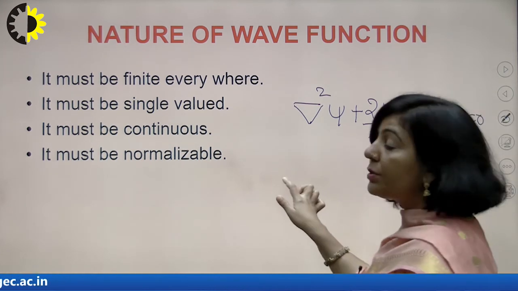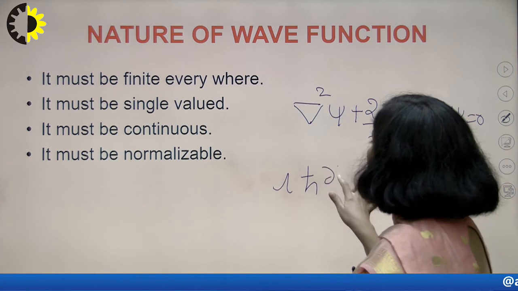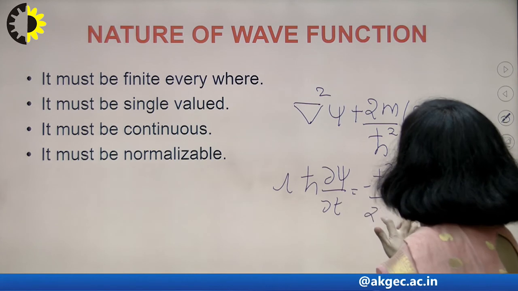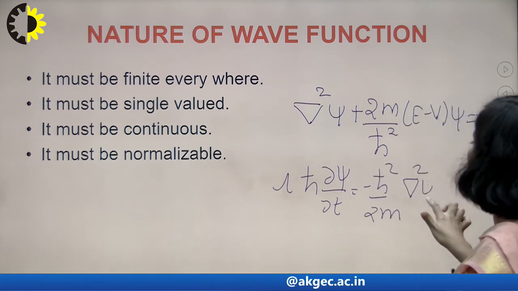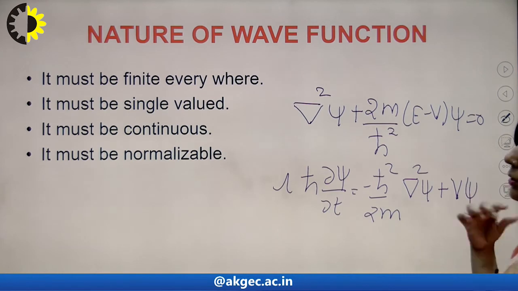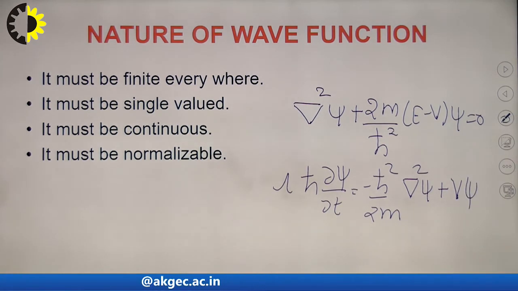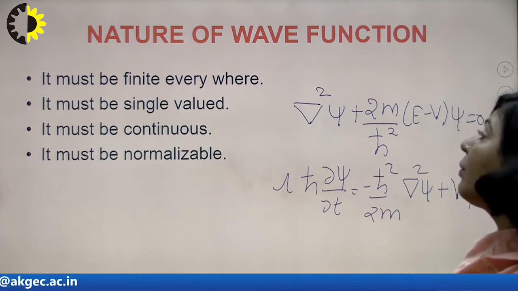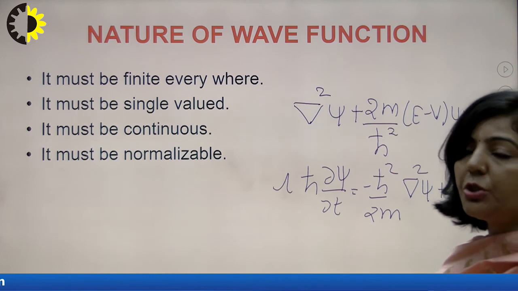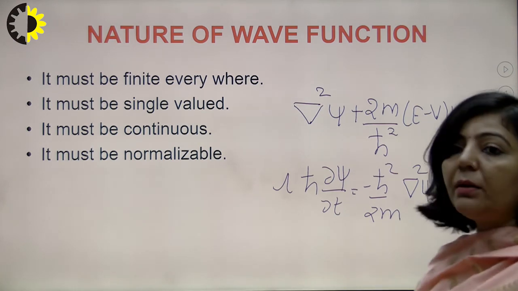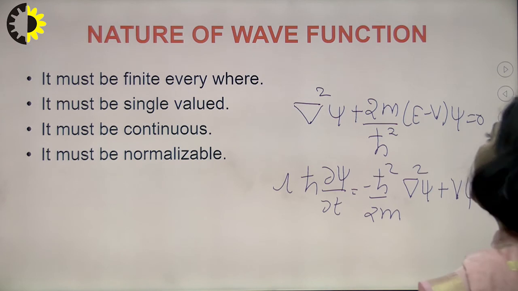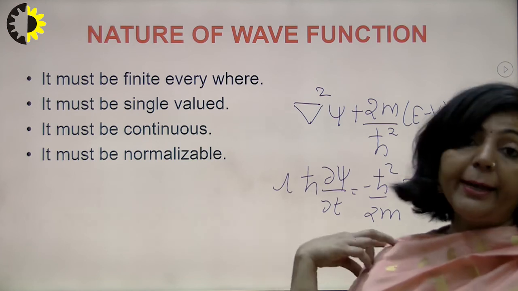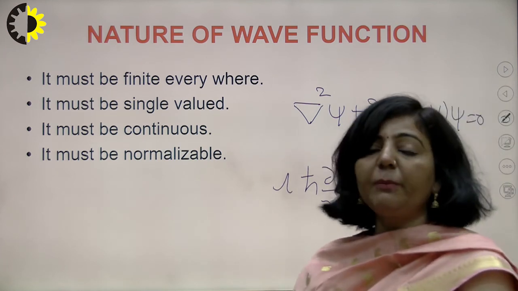And the second one, which is your time dependent equation, is i h cross del psi by del t equals minus h cross square upon 2m del square psi plus V psi. Now, depending upon the situation, if you have a microscopic particle whose energy is independent of time, then you apply the time independent equation, the first equation. And if you have a particle whose energy depends upon time, then you apply this time dependent equation.